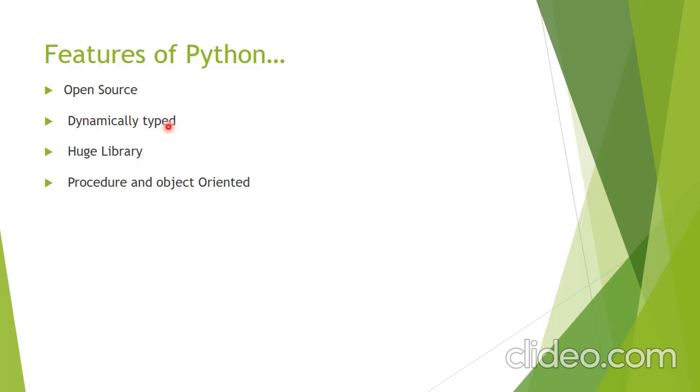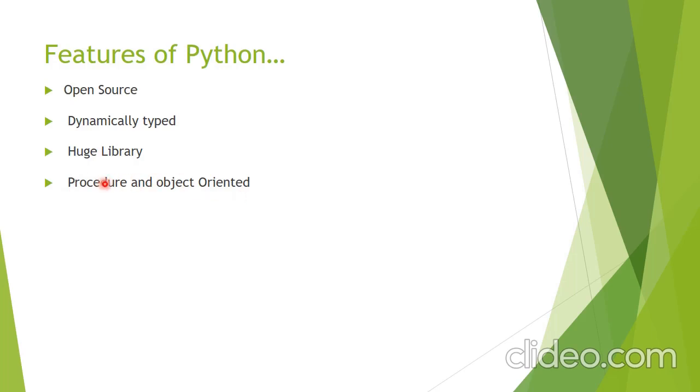Second is dynamically typed. Dynamically typed means variables are assigned dynamically. We do not need to specify which type of variable it is, integer or string. We will discuss this in this chapter deeply, how variables are dynamic. Next, a huge library. Python itself has a huge library, so we can use various inbuilt Python functions.